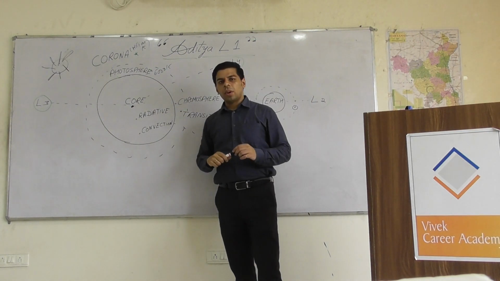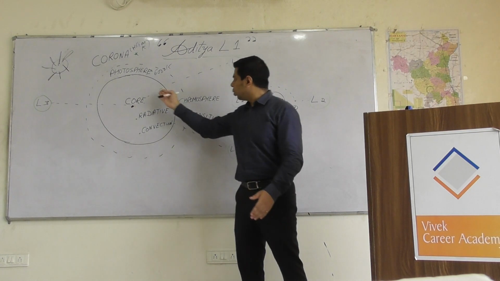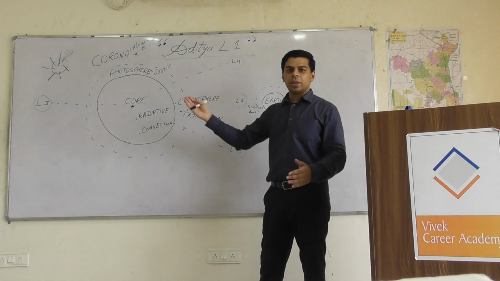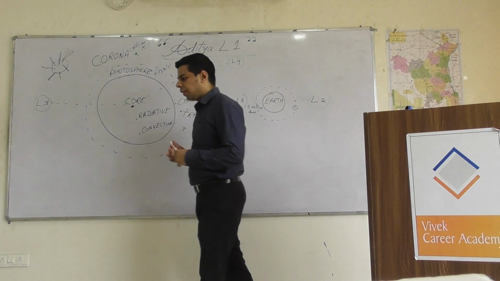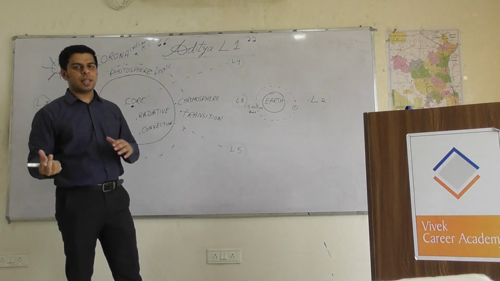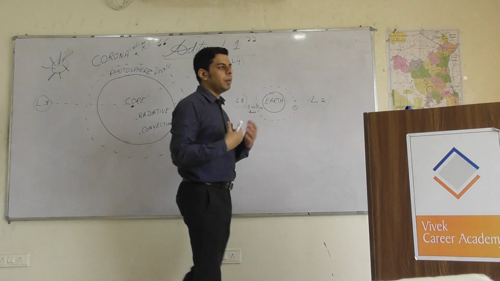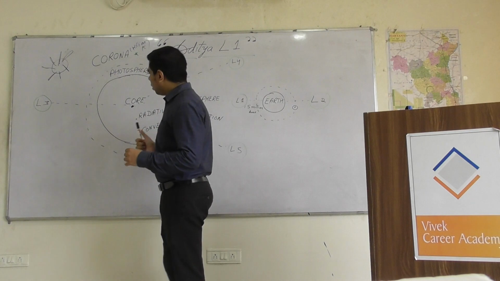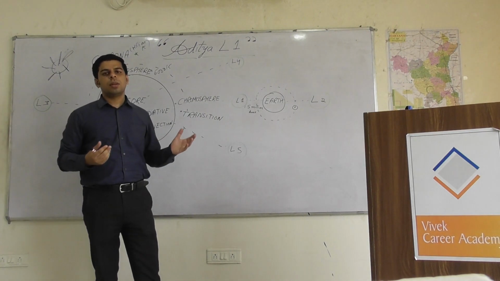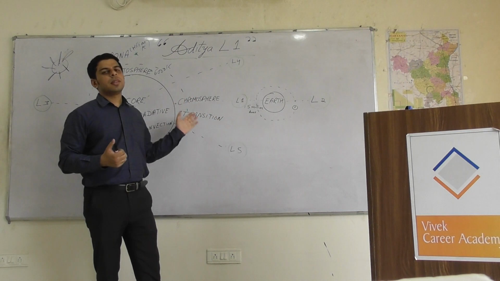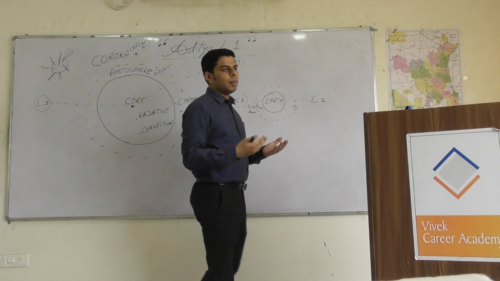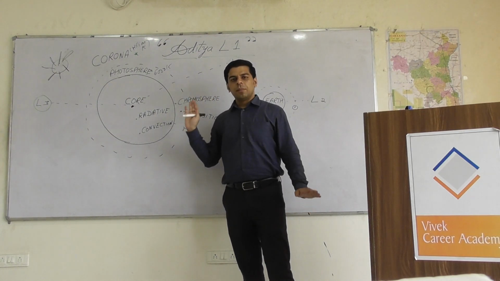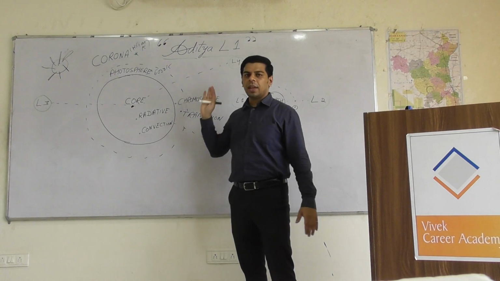The second most important objective is to study the origin of solar winds and the interplanetary space between the Sun and Earth, how they traverse through it. That's the second field, how the magnetic fields get affected. That's the more tough technical aspect, but you should be clear that the solar wind is the second major objective. Then the third objective is to study weather information, the various weather and climatic themes, which will help in making our weather predictions more accurate. So these are the 3 core objectives of the famed Aditya L1 mission.